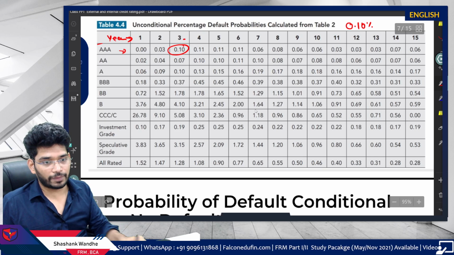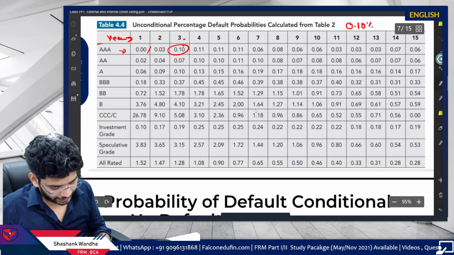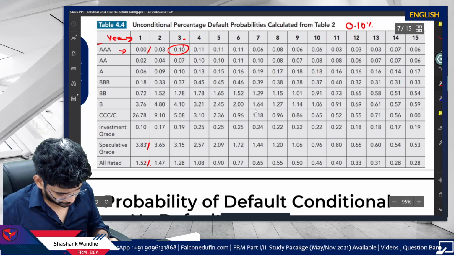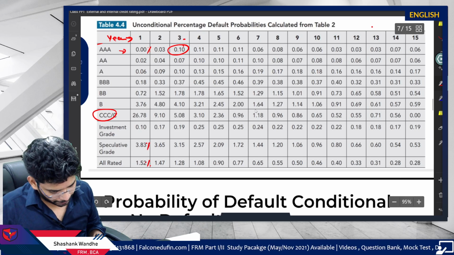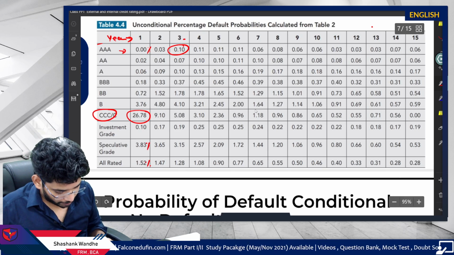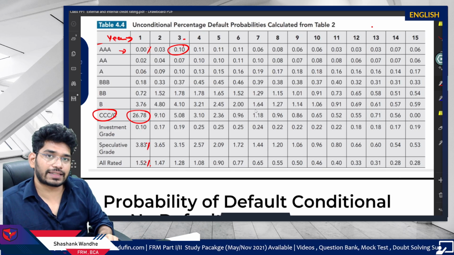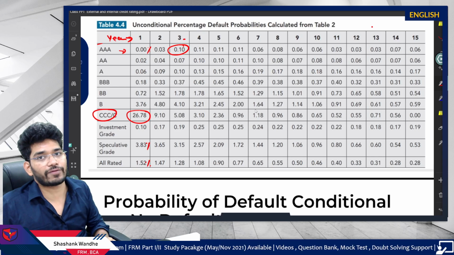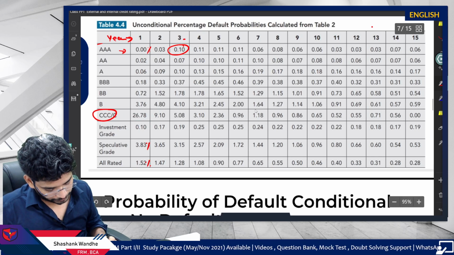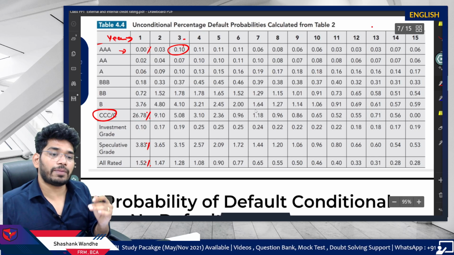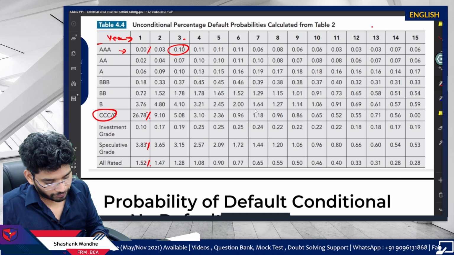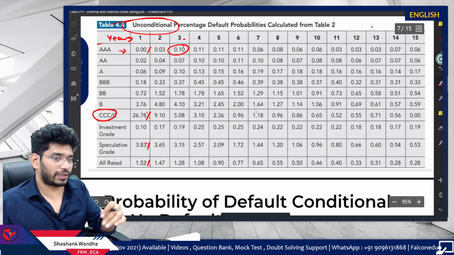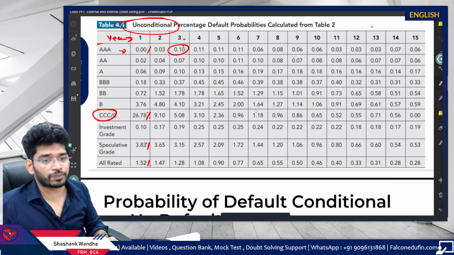All these values are already in percentage terms, remember this. If I take triple C, then this firm will default in the first year itself with 26.78% probability. Remember, this is unconditional default probability. I will explain this with the help of a flowchart.